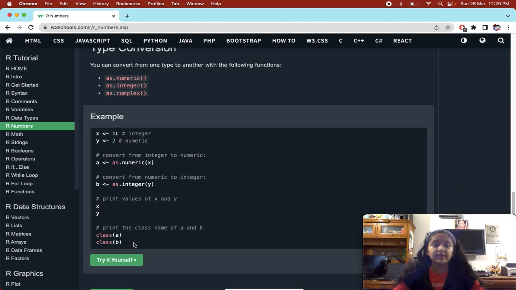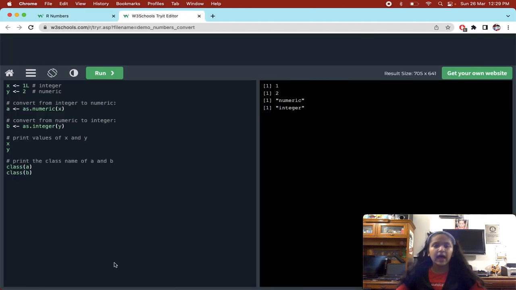b is as.integer(y). So it's the same thing: y is a numeric type, so it's going to be converted into an integer because we are using that function, and that value is going to be saved in b. Then we are printing x and y, it will get 1 and 2, because while we're converting, we're not changing the